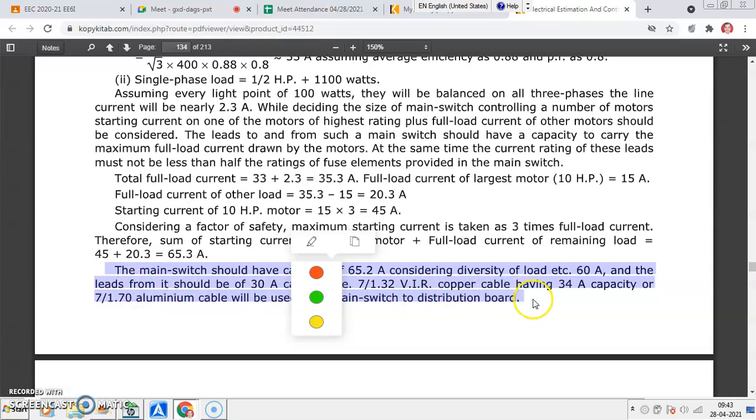Have you understood this point? Though you are having 65.3 ampere, that is the current required for the main switch by calculation, he has selected particularly a 30 ampere main switch. Why?